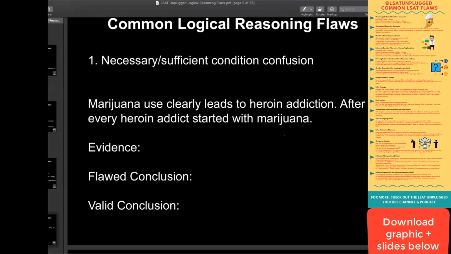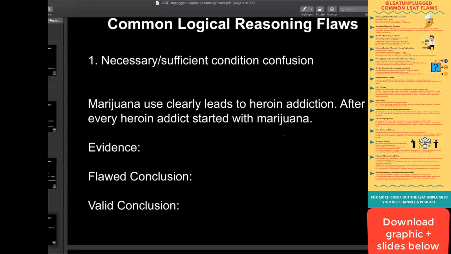Now, a valid conclusion would be to simply restate the evidence, which is somewhat circular, but it's inferable, or we could do the contrapositive. What would the contrapositive of the evidence be? Well, the contrapositive is reversing the variables around the arrow and negating both of them. So both reversing and negating is the correct translation.